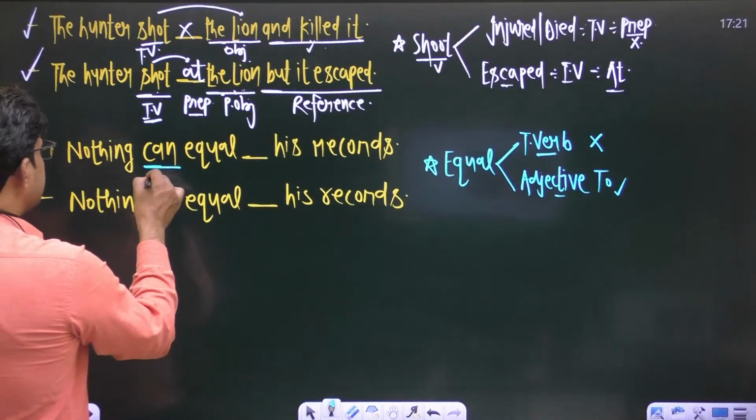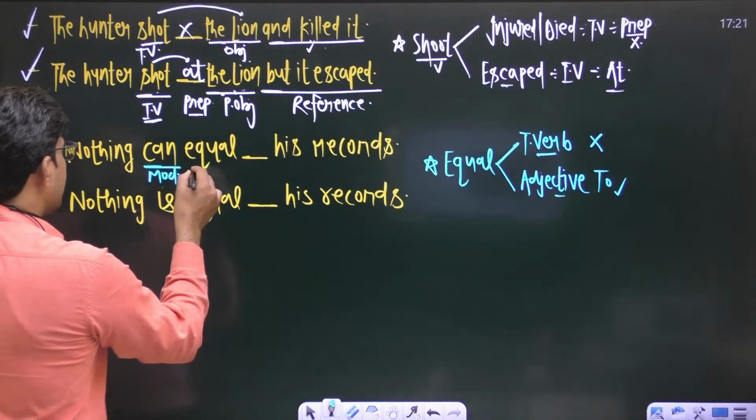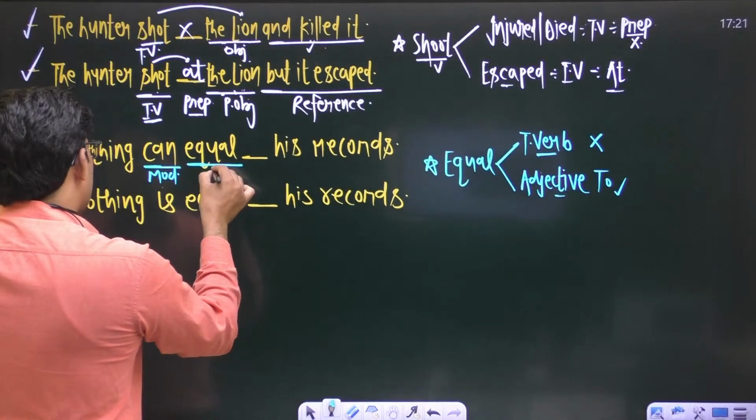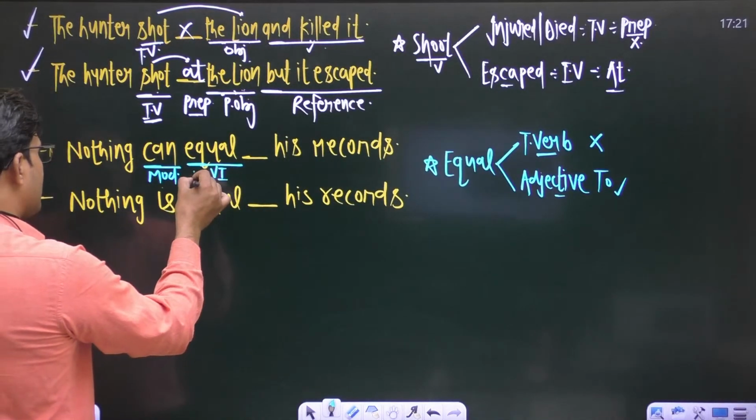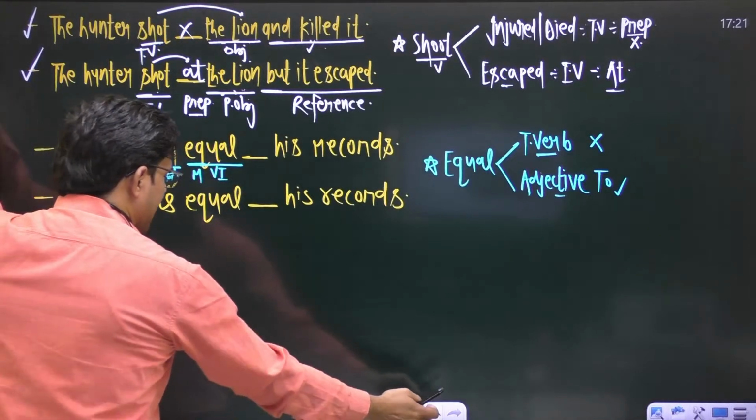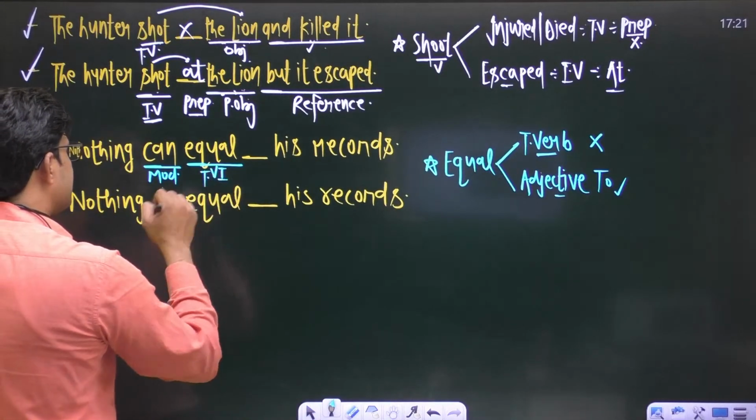Here the word can is a modal auxiliary verb, and make it sure a modal auxiliary verb always demands the first form of the verb. This is the main verb, first form of the verb, and make it sure now it becomes a transitive verb.